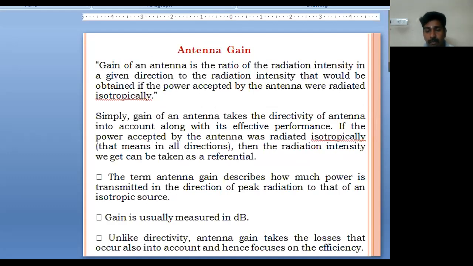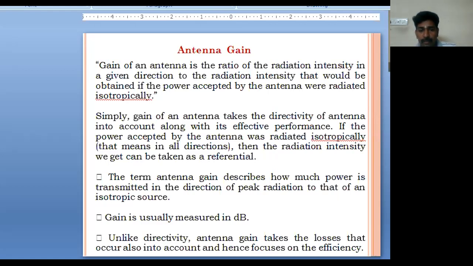Then the next important thing is antenna gain. How to find the gain of an antenna? The gain of an antenna is the ratio of the radiation intensity in a given direction to the radiation intensity that would be obtained if the power accepted by the antenna were radiated isotropically. For example, simply, the gain of an antenna takes the directivity of the antenna into account along with its effective performance.